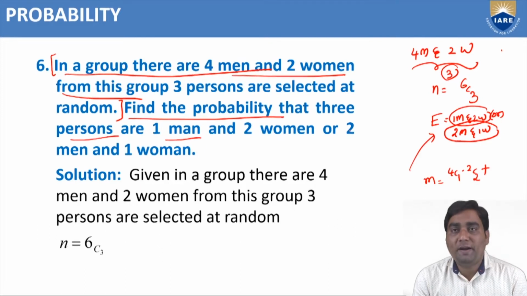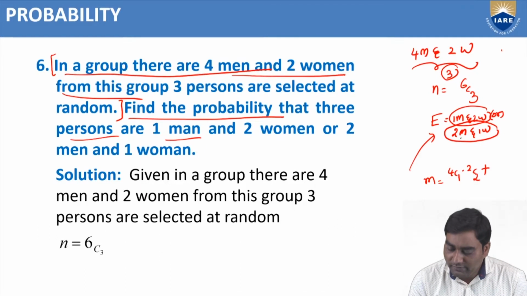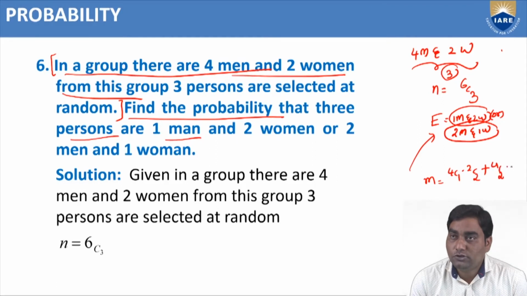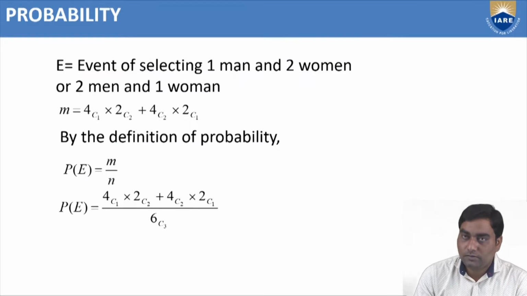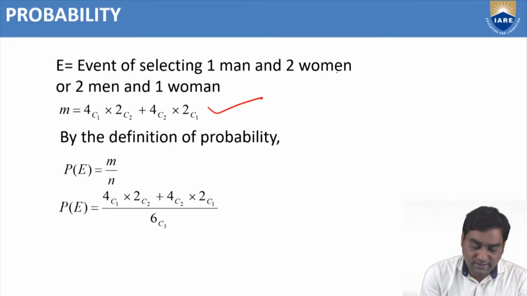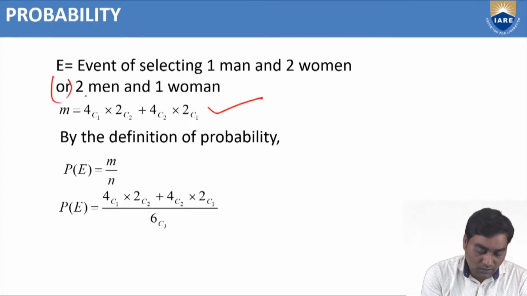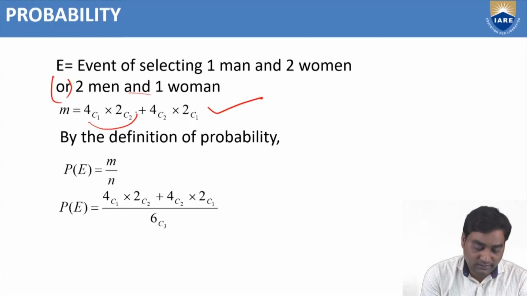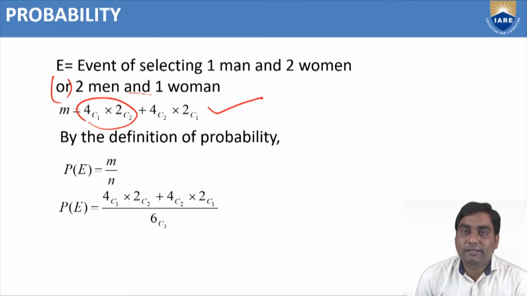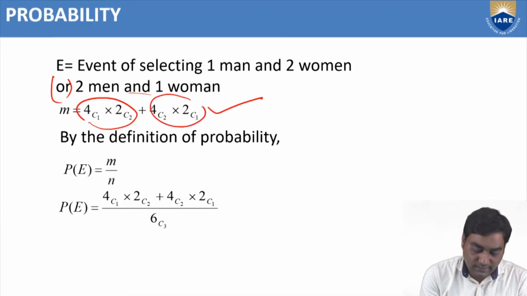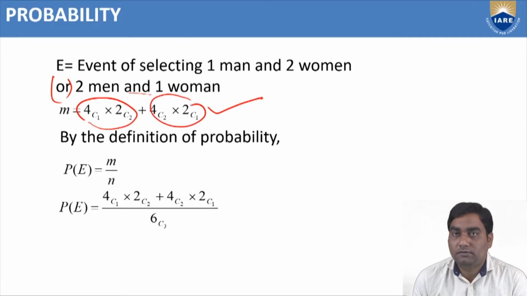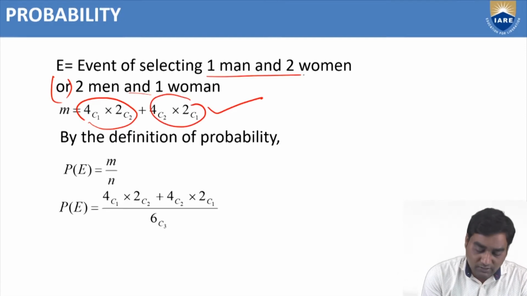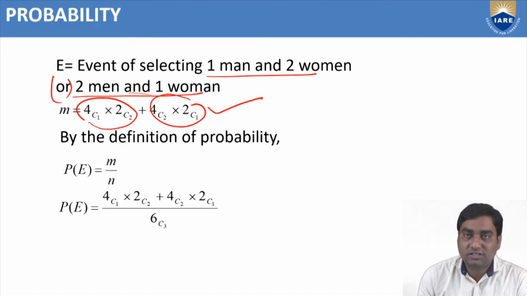And next is 2 men and 1 woman. 2 men we require from how many men? 4 men. So 4C2. Into 1 woman we require from 2 women, 2C1. That is M. That we have written. Event of selecting 1 man and 2 women or 2 men and 1 woman. The first case is 1 man and 2 women, and the second case is 2 men and 1 woman. Either this option out of 3 persons or this option. So 2 options we have taken.